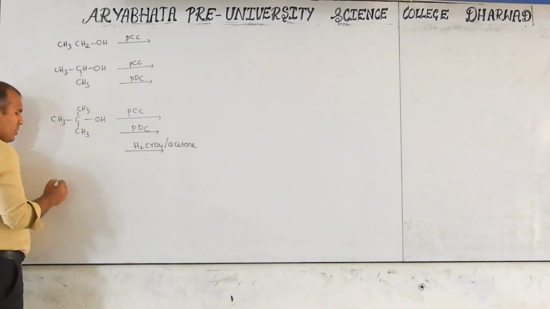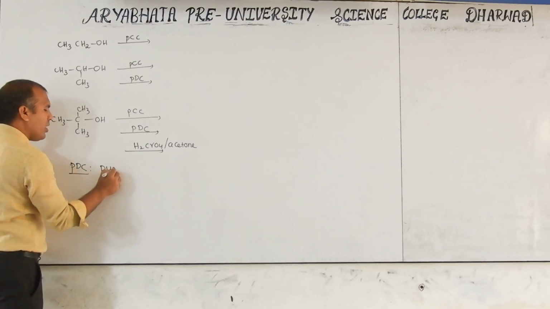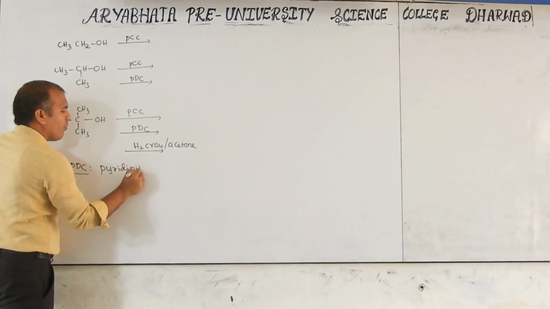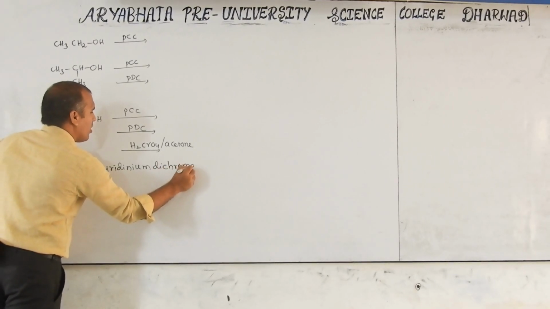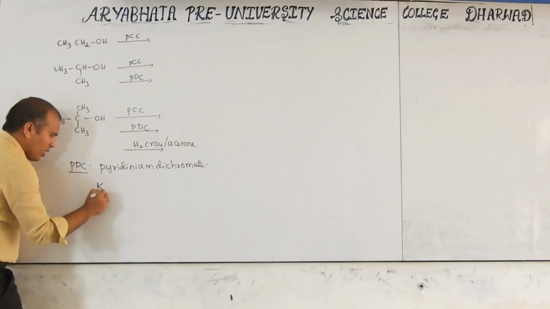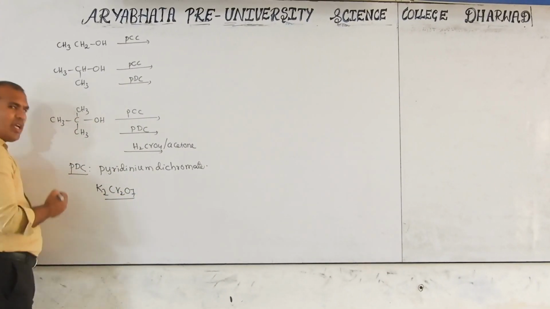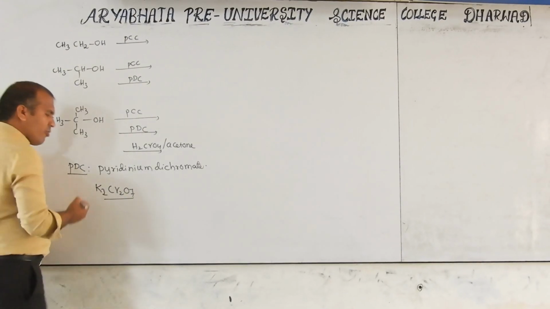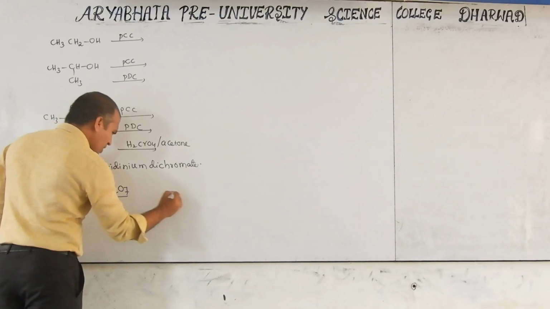Pyridinium dichromate, PDC, meaning what is that? Pyridinium dichromate was already given in the alcohol chapter. Once again, we know K2Cr2O7. This is potassium dichromate. What is the structure of this K2Cr2O7?